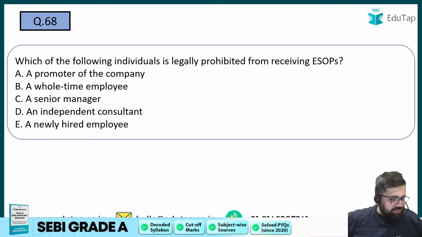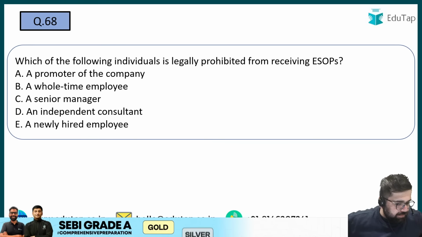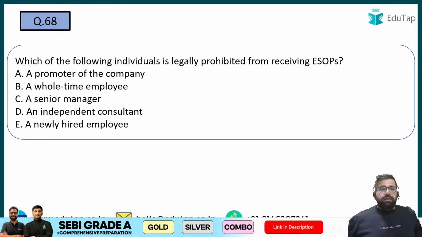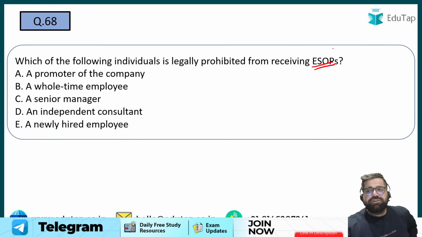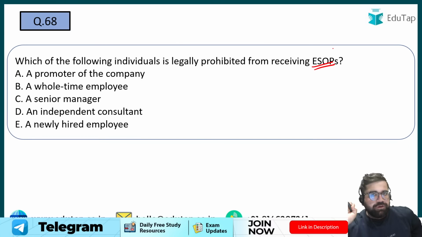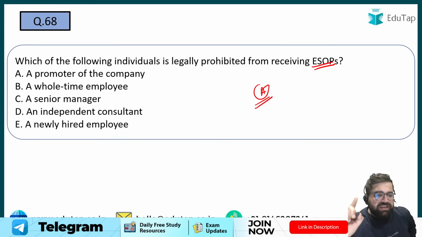Please answer this question, everybody. See, ESOPs cannot be given to the promoter of the group. So the answer will be option number A. A very basic question, right?